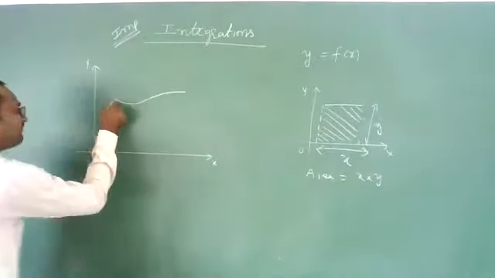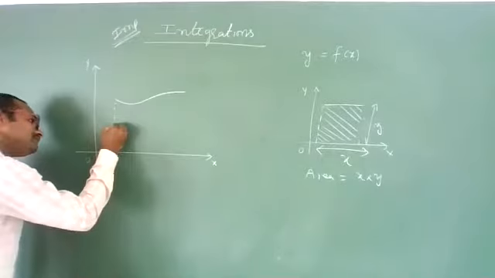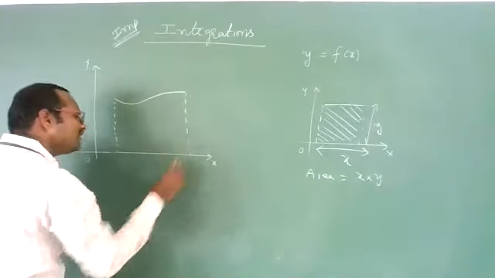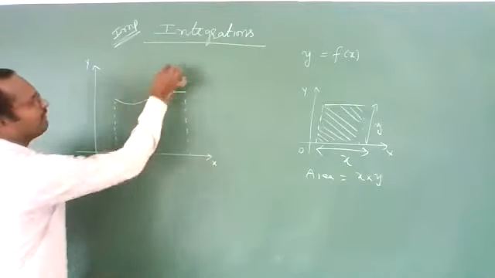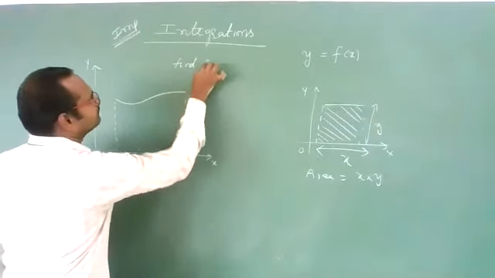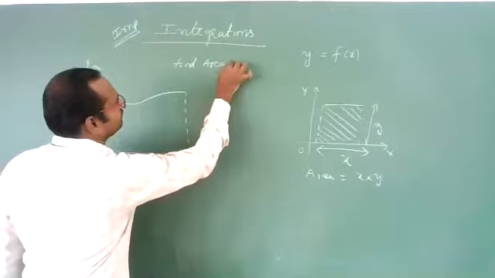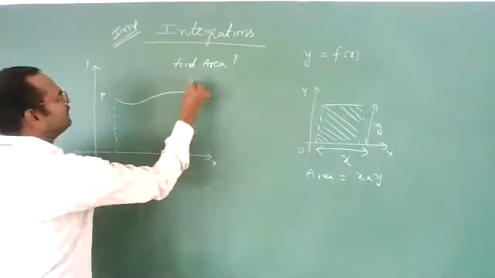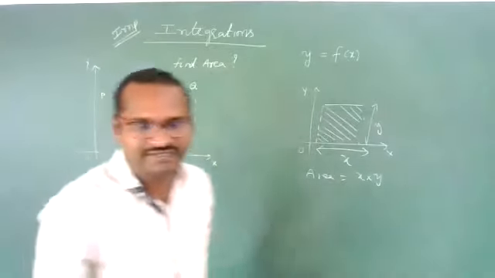Now how to find the area under this graph? Under this graph I want to find the area. How can you find? Let us suppose this is P, this is Q, the PQ graph. Find the area under the PQ graph.